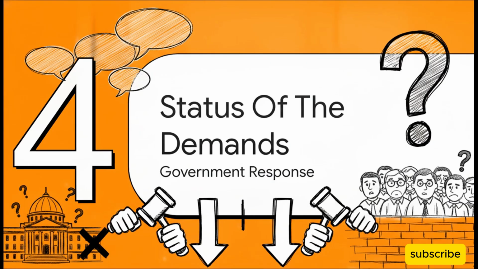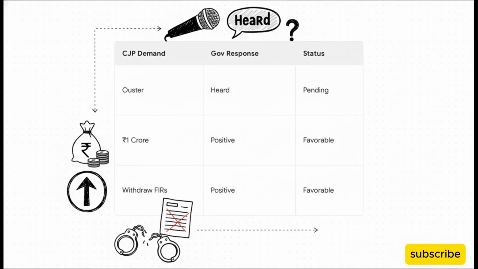Section 4. Status of the demands. So how did the government actually respond to this pretty intense list of conditions? Keep in mind, this was the 3rd official interaction between the two sides, and the CJP explicitly declined earlier invitations to meet at ministers' private residences, insisting on a neutral venue. Well, regarding the minister's ouster, the union ministers heard the demand, but there was no immediate acceptance. That one is strictly pending. However, when it came to the 1 crore compensation and withdrawing the FIRs against the students, the government responded positively, making those statuses highly favorable for the CJP delegation.